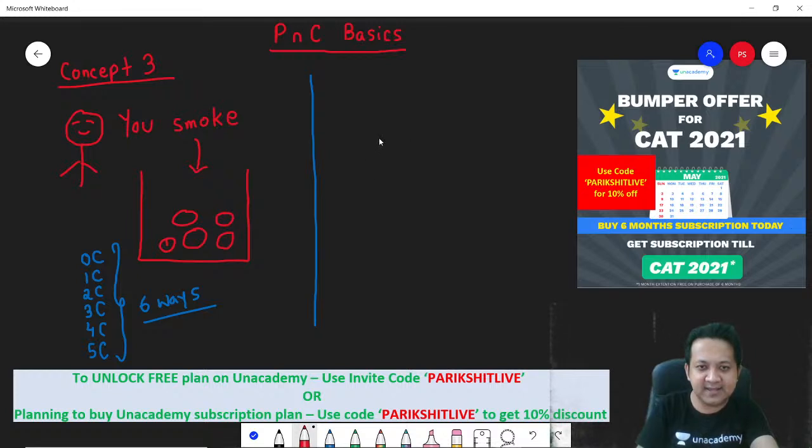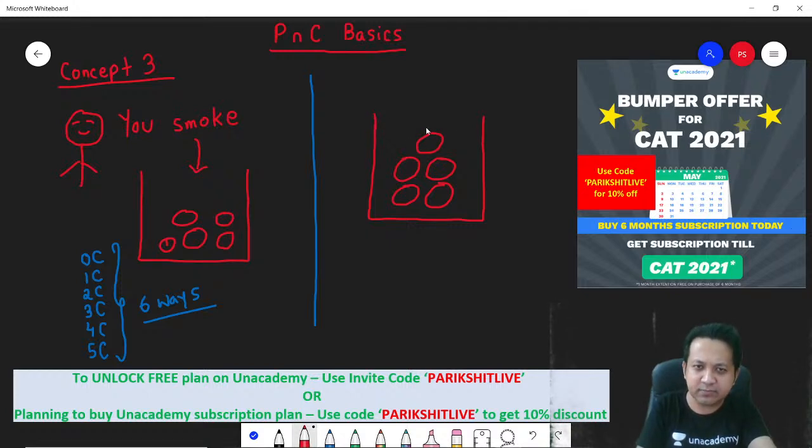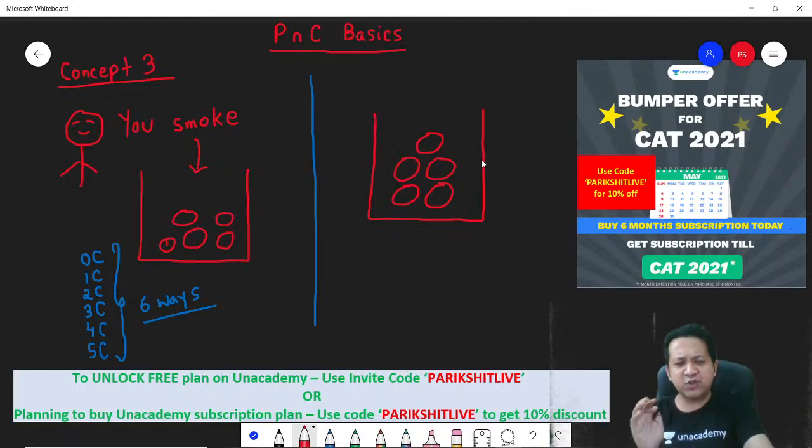Same thing again, okay? But this time, instead of 5 chloramines, you have 1 chloramine, 1 mango bite, 1 center fresh, 1 toffee, and 1 eclair. So 5 chocolates. This time also there are 5 chocolates, and you're putting your hand inside. My question is, in how many ways can you pick up the chocolates?